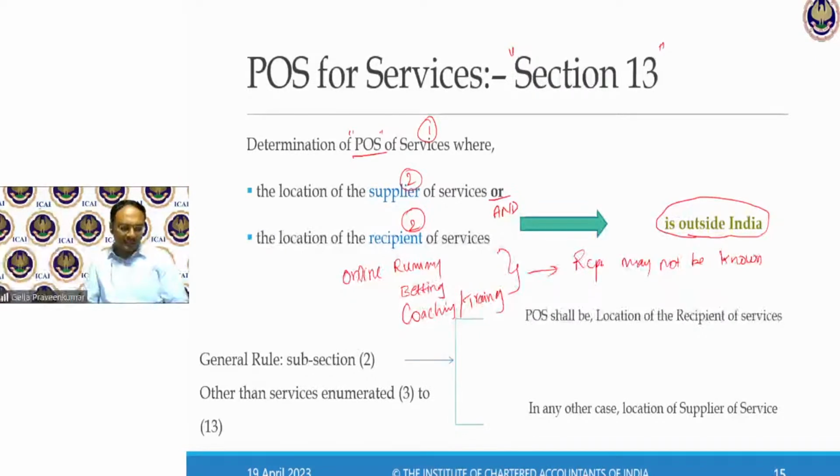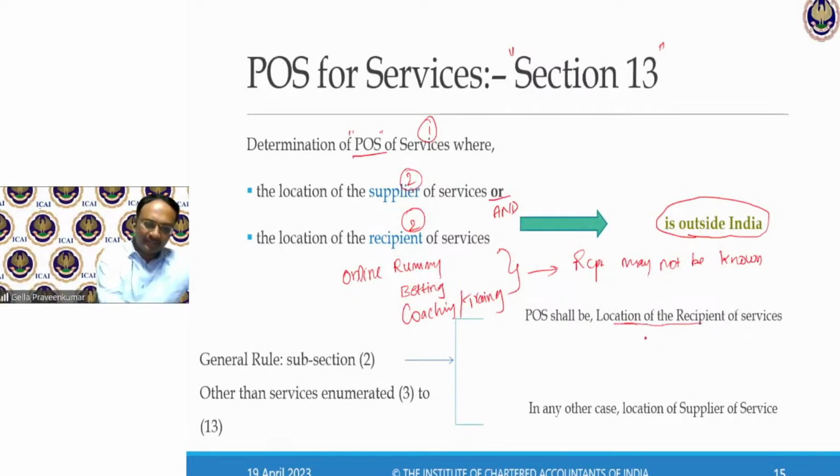Now, for a moment, let's assume Mansa is an expert in Carnatic music. She says, I'll conduct online classes. So there are people who have shown interest in that. She has a YouTube page where she says, I conduct online classes, say morning 10 o'clock and evening 5 o'clock. So people make a payment, say $5 US, $10 US, depending on the time, depending on the age group and all. Mansa charges various amounts. She doesn't even know whether the person is from India or outside India. Money comes in foreign currency, money comes in INR. So in all these cases, this general rule says the place of supply shall be the location of the recipient.